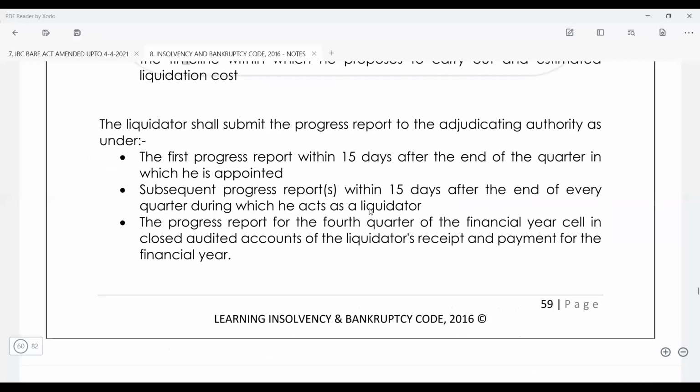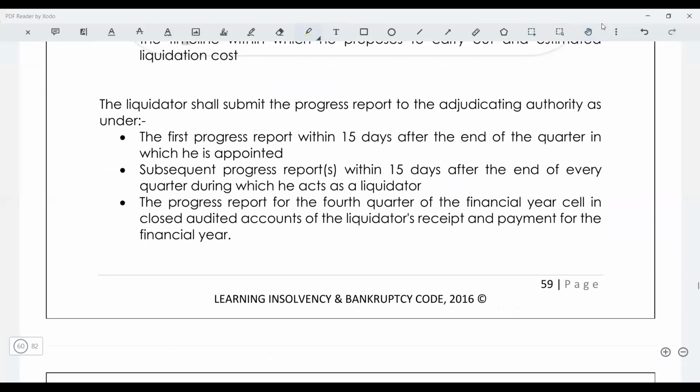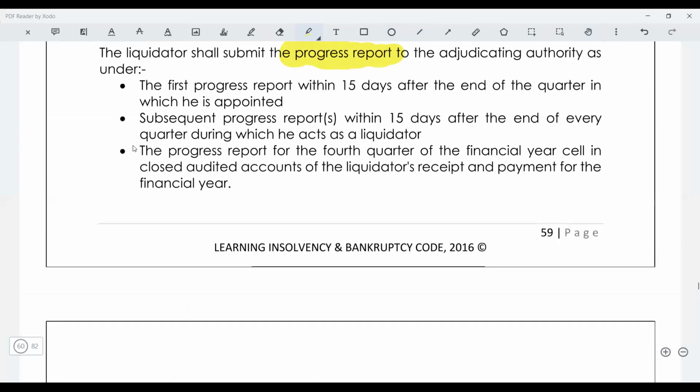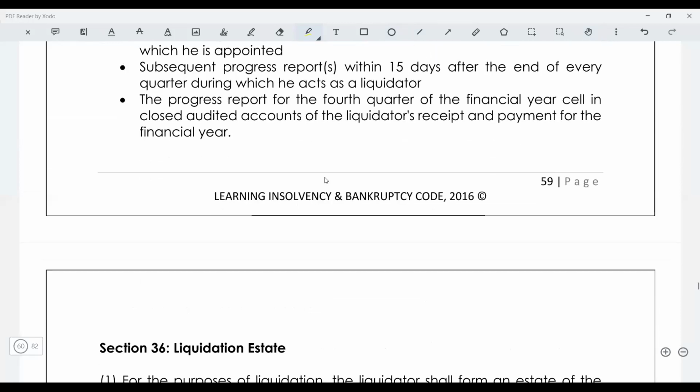This progress report will be submitted to NCLT within 15 days after the end of each quarter in which he is appointed, and subsequently within 15 days after the end of every quarter in which he acts as the liquidator. And for the fourth quarter, it will be submitted after the closure of the audited financial statements to the NCLT. Guys, is this clear?